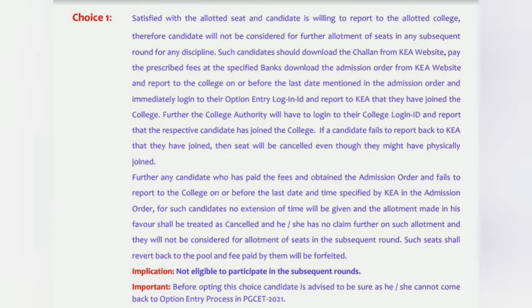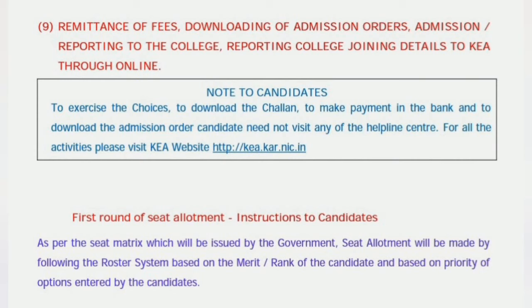So the student has this choice, right? Now let me explain the formalities which are required for the students who are going to choose choice 1. Here it says you have to do the remittance of fees, then downloading of the admission order, and then report to the college, right? So there are 3 steps: remittance of the fees, downloading of admission order, and reporting to the college. In the next few minutes I will go into detail on each of these steps.